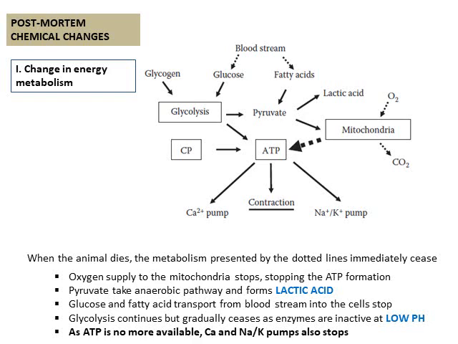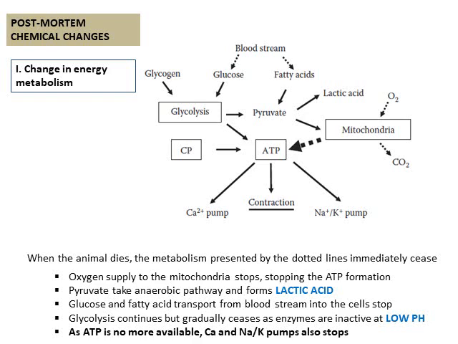Calpains are proteolytic enzymes, and upon activation, they start hydrolyzing the myofibrillar proteins. The protein will gradually degrade, partially or completely degenerating the muscle fibers or the muscle protein fibers. So the calpain is the enzyme that will get activated after that, and it will gradually start degenerating the muscle fibers. So when an animal dies, the metabolism represented by the dotted lines immediately ceases.